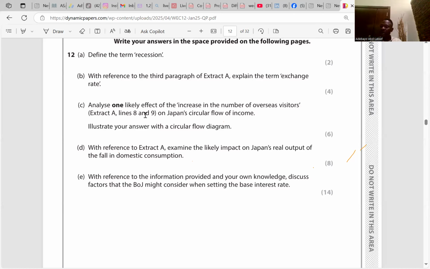That is what I made in the analysis here: however, real output may not fall in the long run if other components of aggregate demand rise, for example, export. Japan has increasing export based on the fact that the exchange rate has dropped, has depreciated. That increases the export, and export is part of the addition to the AD. It is only when it affects the AD that it will affect the long run aggregate supply.